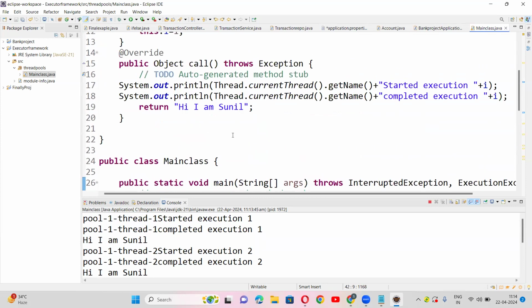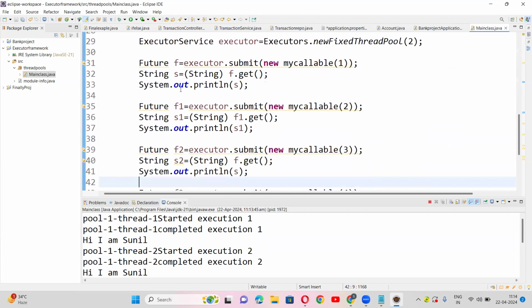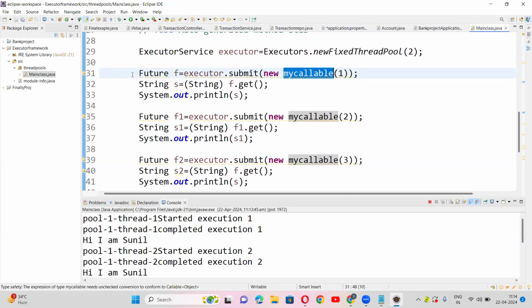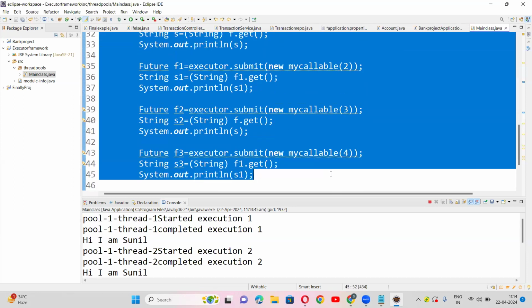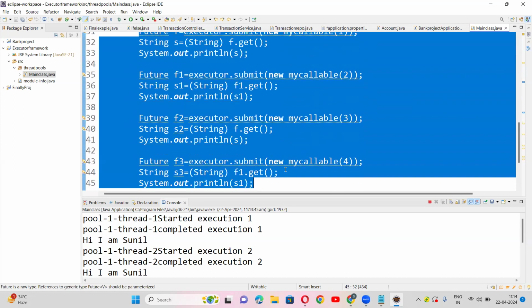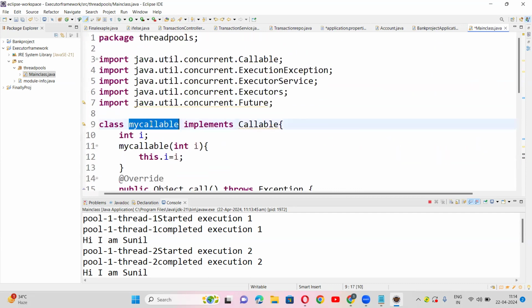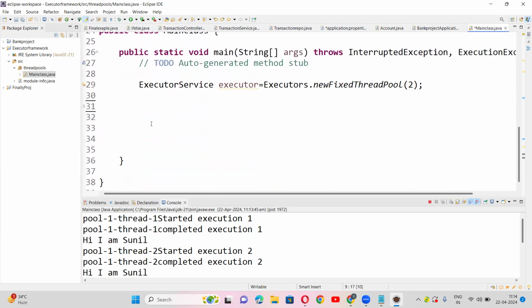Can you remove the code? Yes. Now, see, instead of creating so many objects like that, take all these objects into a single array, and by using a for loop, let me tell you. Create an array of int, like create an array of float, like that you create an array of my callable. If it is an array of type my callable, it contains objects of my callable. If it is an array of student, it will contain objects of student. The same way.